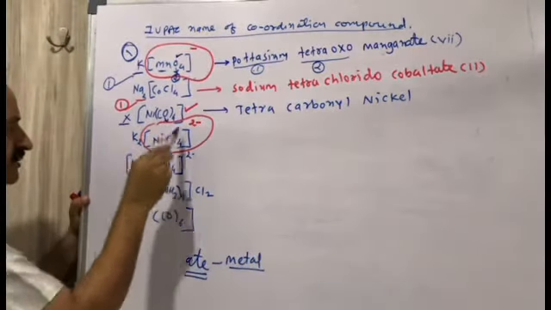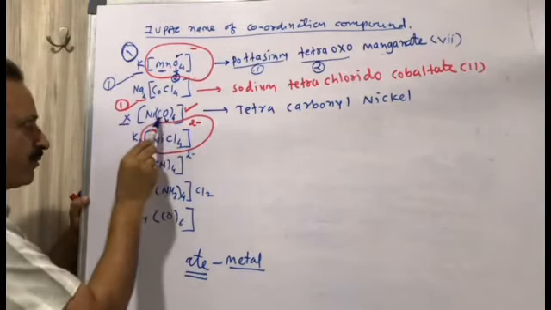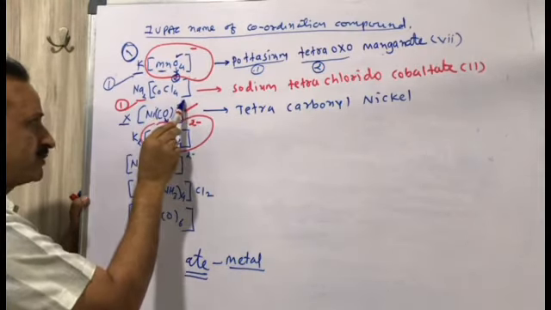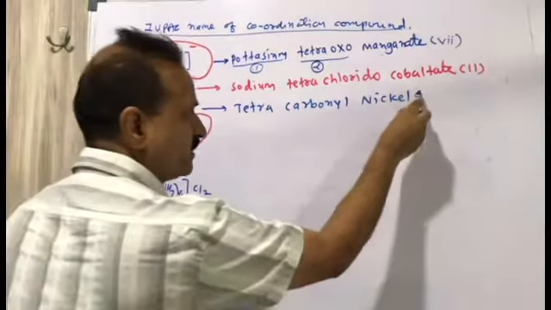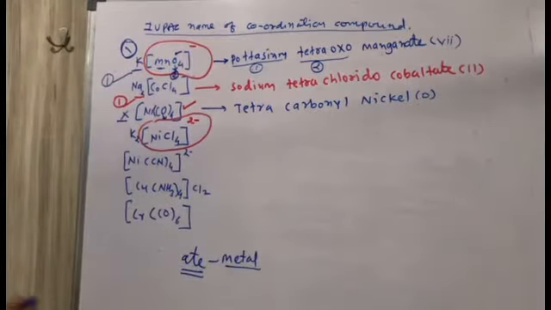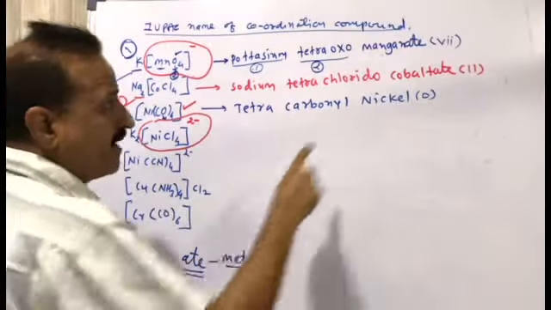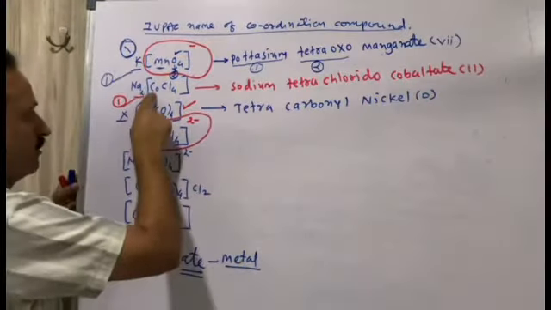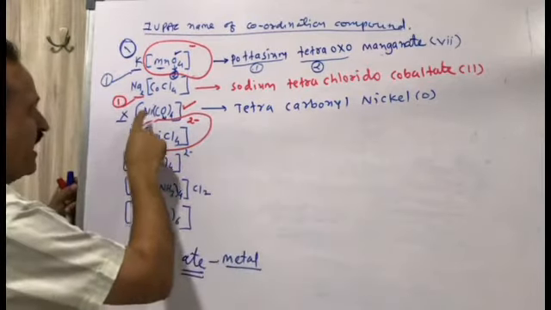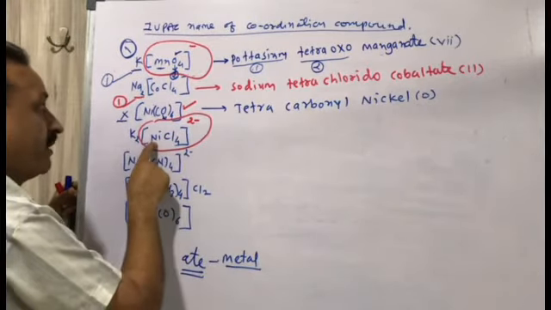And the oxidation state of nickel is 0 because carbonyl is 0 and there is no charge on the square bracket. So I have written cobaltate for CoCl4 and nickel for Ni(CO)4.